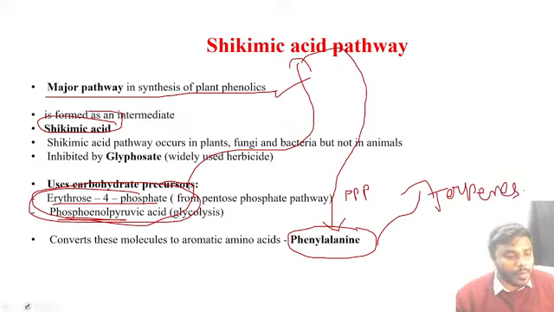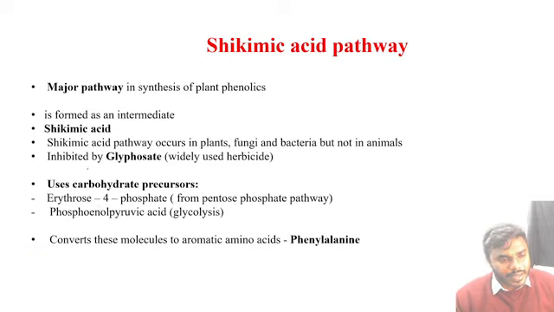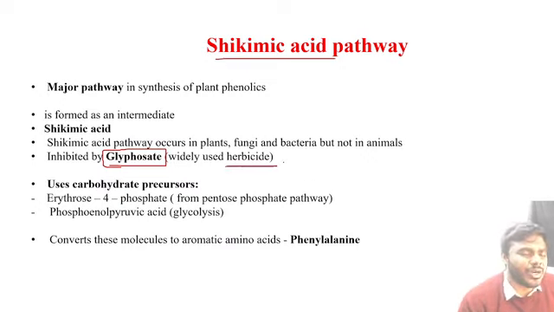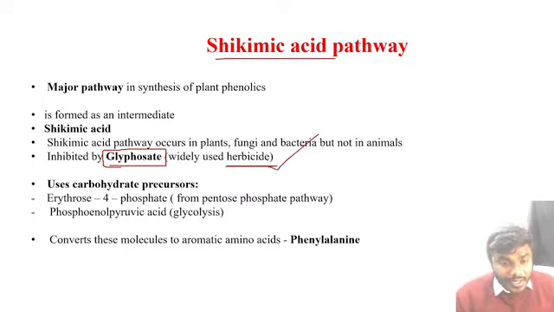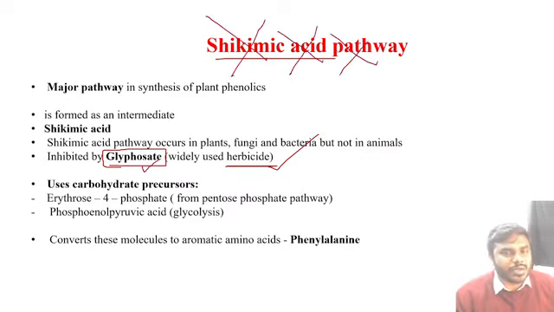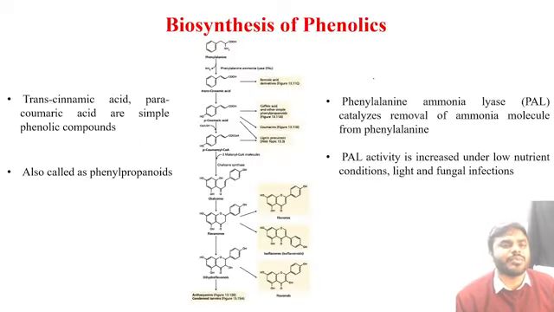And I want you to remember one more important point, friends, that is the inhibitor. The inhibitor which is basically inhibiting the shikimic acid pathway is glyphosate. Please don't forget. Glyphosate is a widely used herbicide to kill herbs and weeds. Farmers very often use this herbicide, right? Glyphosate can inhibit the entire shikimic acid pathway. As a result, if the shikimic acid pathway is not there in the plant body, the plant cannot synthesize phenols. Very simple point it is.